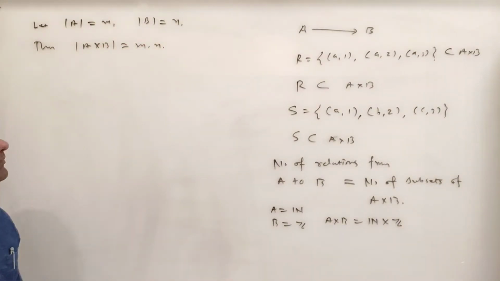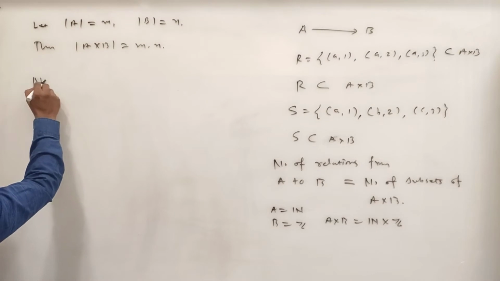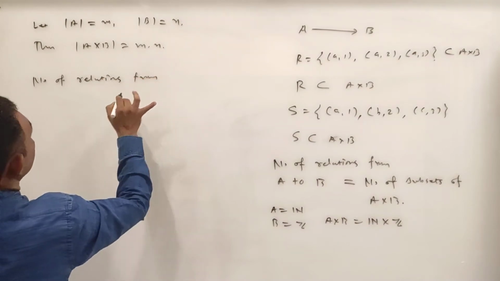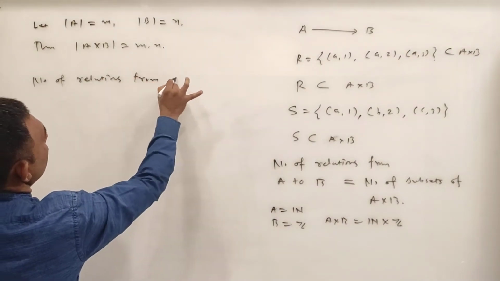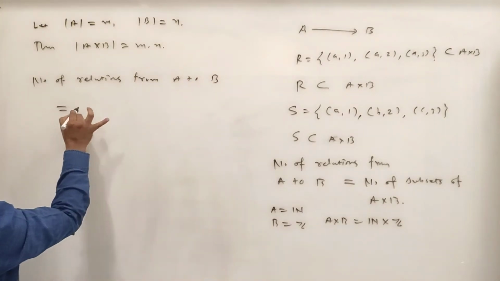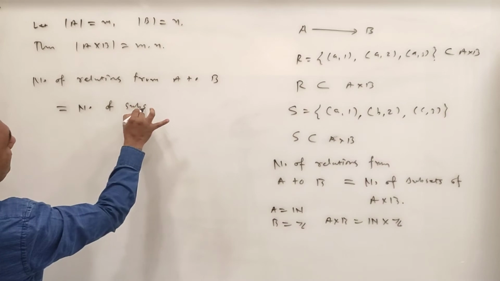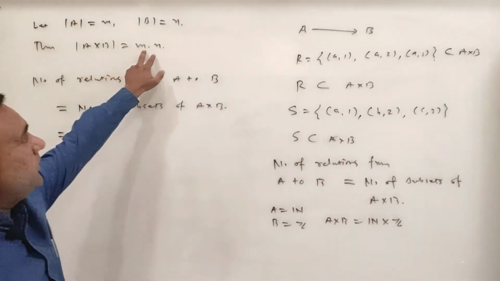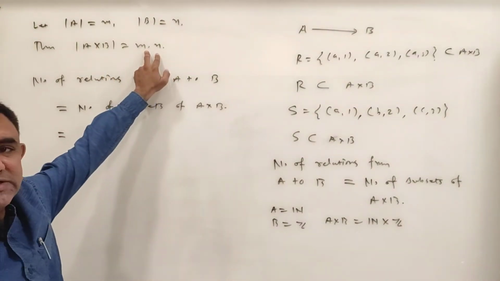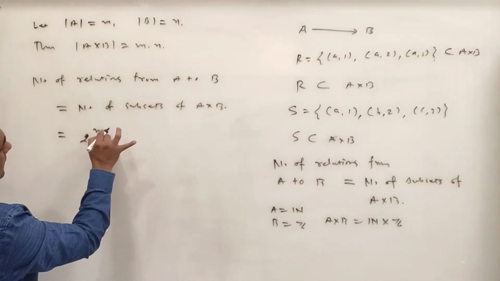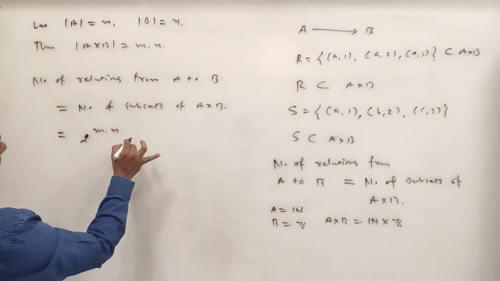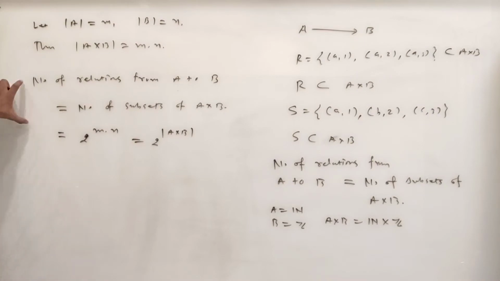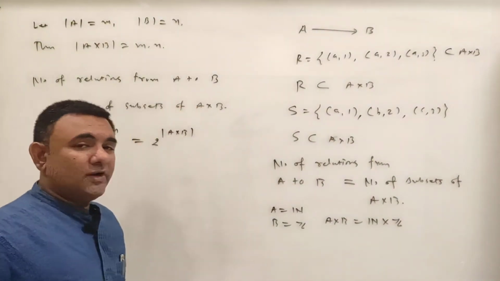M into N. So number of relations from A to B is equal to number of subsets of A cross B. अब A cross B में M into N एलिमेंट्स हैं, तो उसके सबसेट्स कितने मिलेंगे? 2 raised to M into N. Or you may say it is 2 raised to cardinality of A cross B. So this is the formula for the number of relations from A to B.